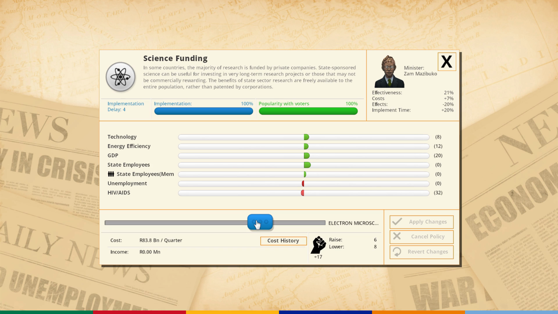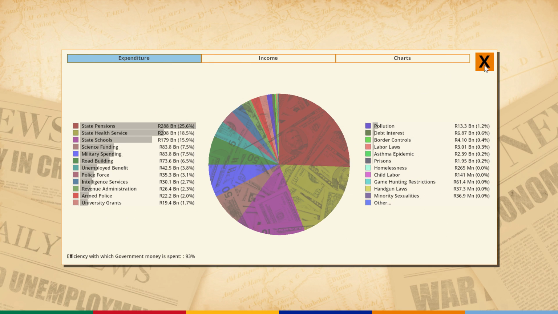Well, could I do science funding? I really don't want to. Well, it's a lot cheaper. So AIDS is going to go slightly up. Well, HIV isn't as big of an issue as I thought it was in the first place, so I'm going to decrease spending here anyways. So that's going to save us maybe $7 billion, something like that. Okay, now let's go to the next turn.